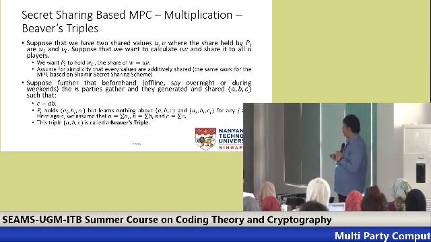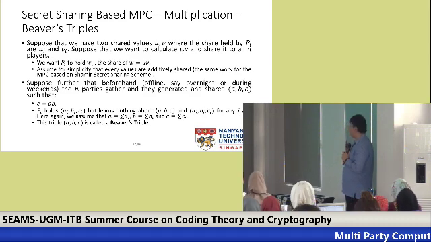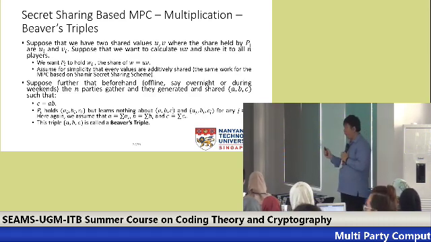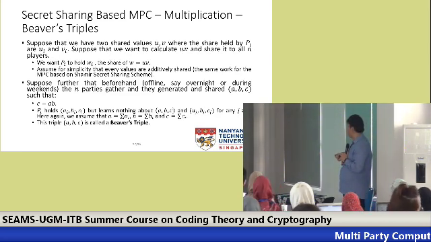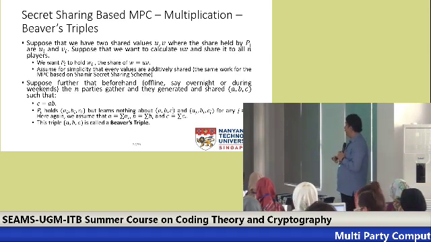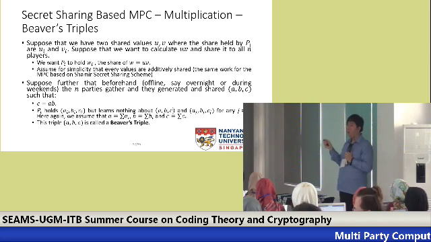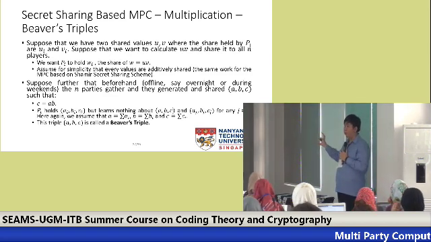So like before, suppose that we have two shared values U and V, where Pi holds Ui and Vi, and we want to calculate W1 to Wn, where Wi is held by Pi, and the sum of it equals UV. So assume for simplicity, although this Beaver triple works for both additively shared and Shamir secret sharing based, let's just make it easy and assume that it is additively shared. Please take note that everything that I discussed here also works for Shamir secret sharing based MPC.